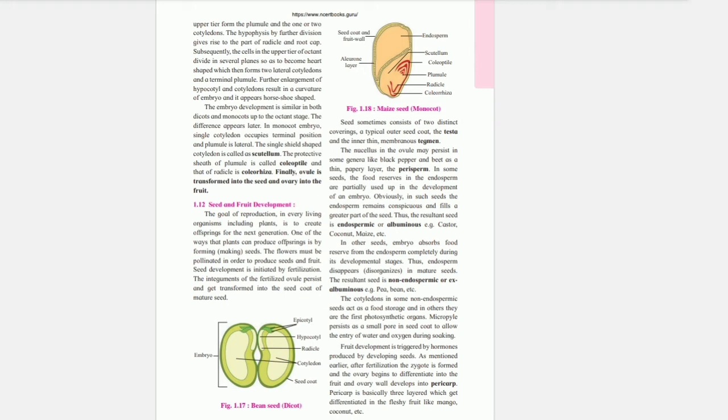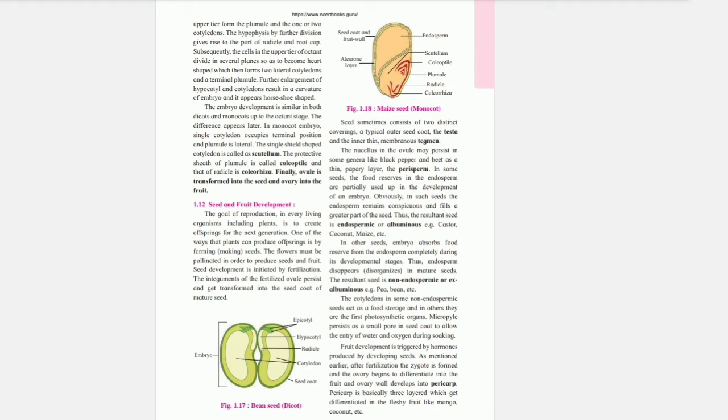Subsequently, the cells in the upper tier of the octant divide in several planes so as to become heart-shaped, which then forms 2 layered cotyledons and a terminal plumule. Further enlargement of the hypocotyl and cotyledons results in a curvature of the embryo and it appears horseshoe shaped. The embryo development is similar in both dicots and monocots up to the octant stage. The difference appears later.